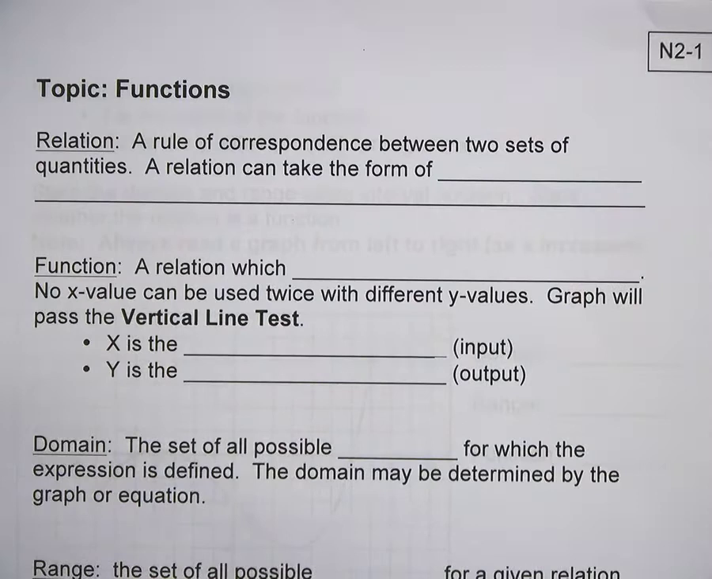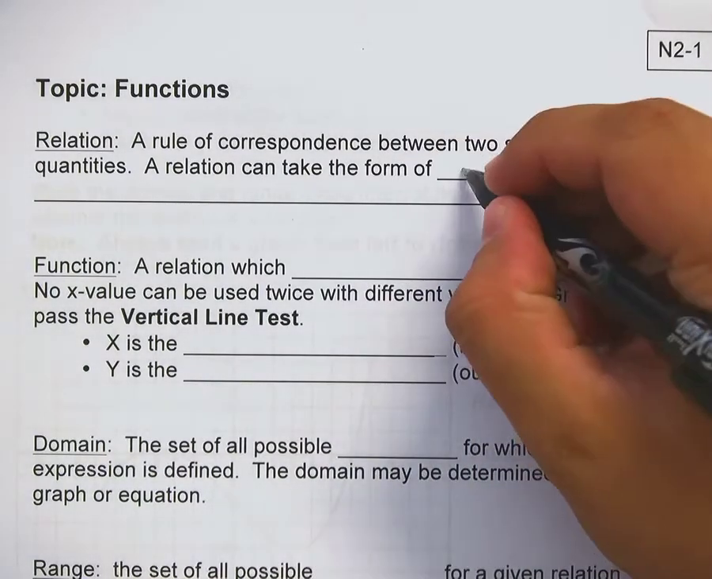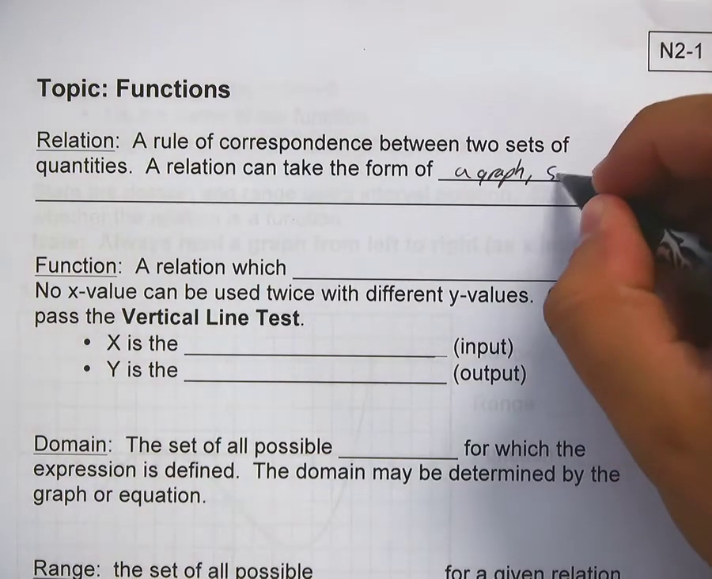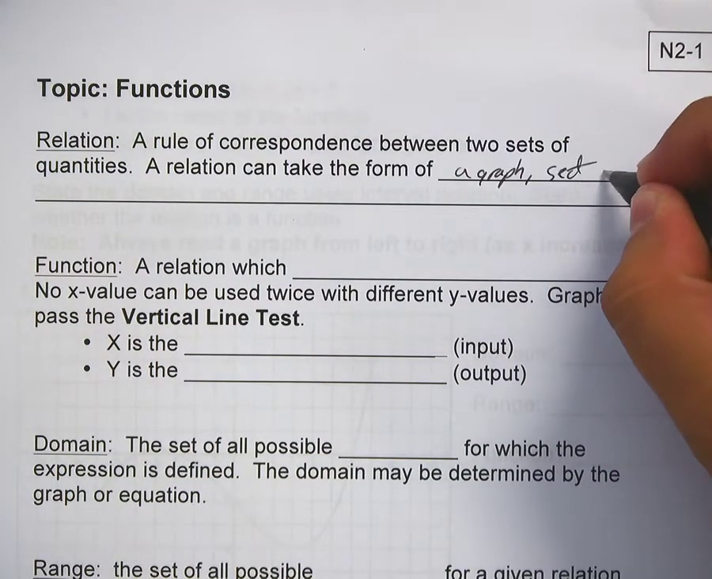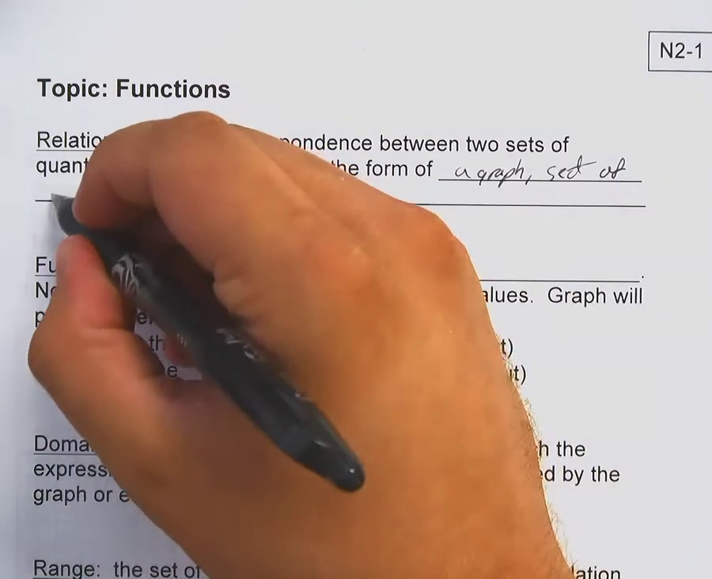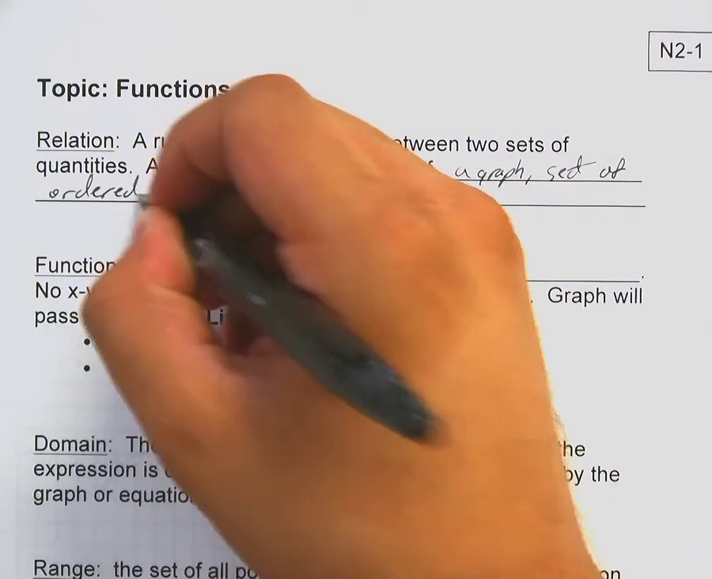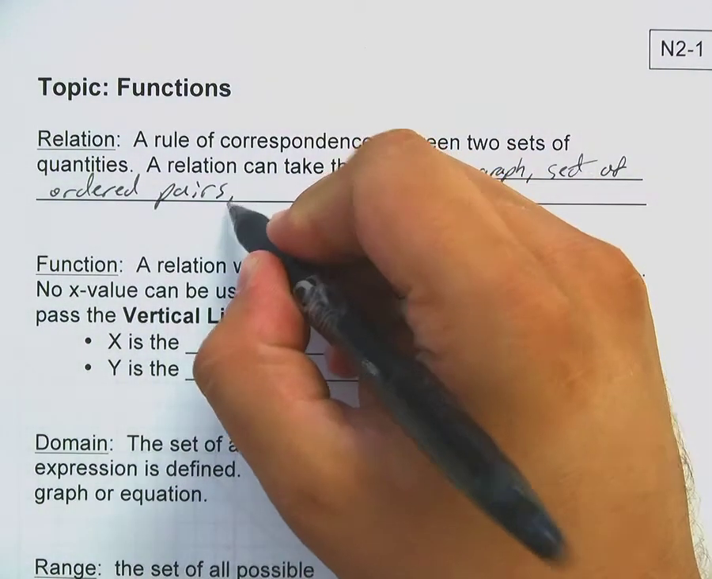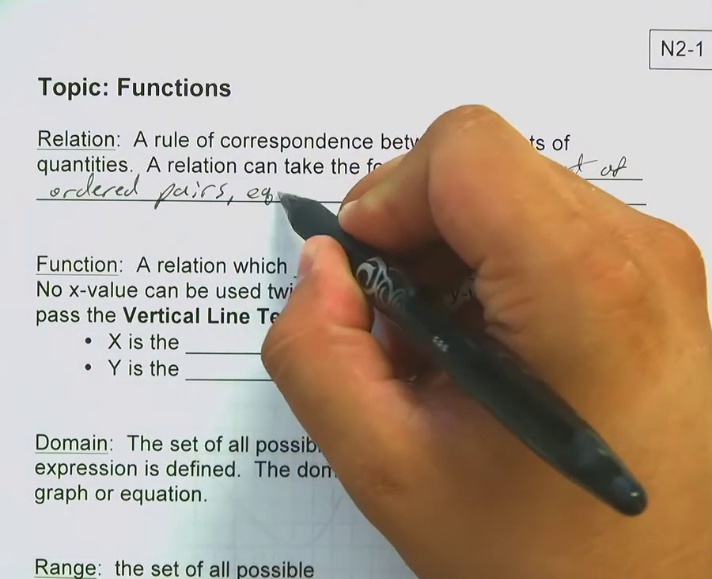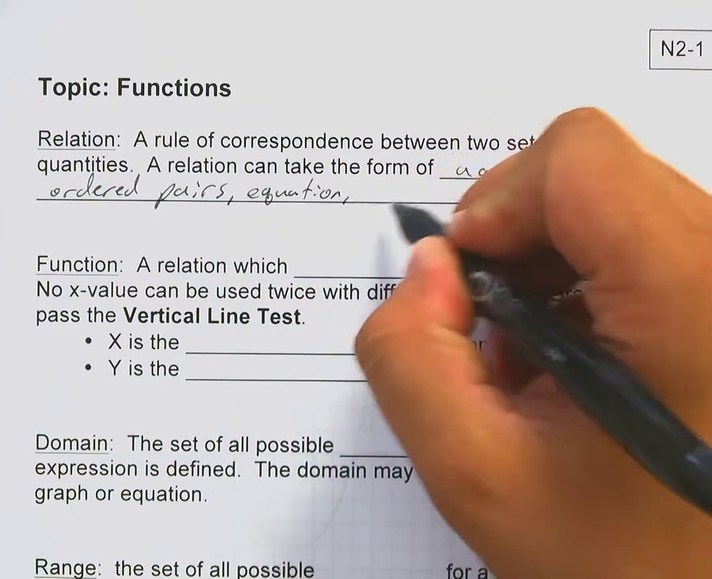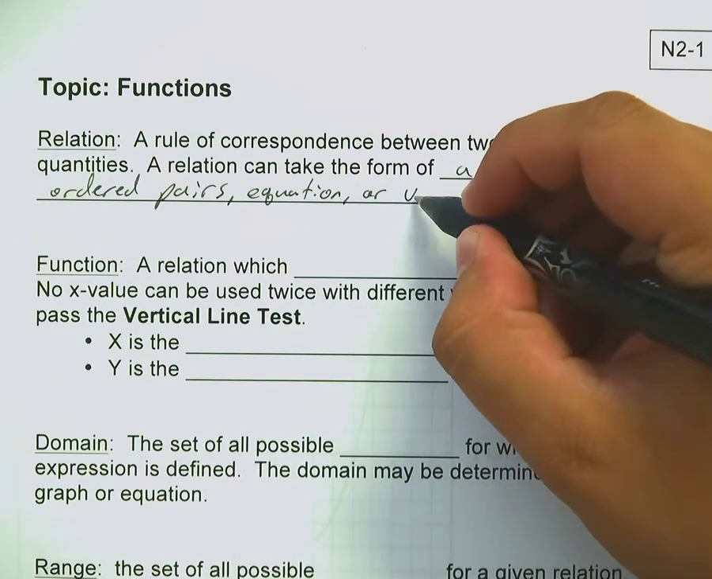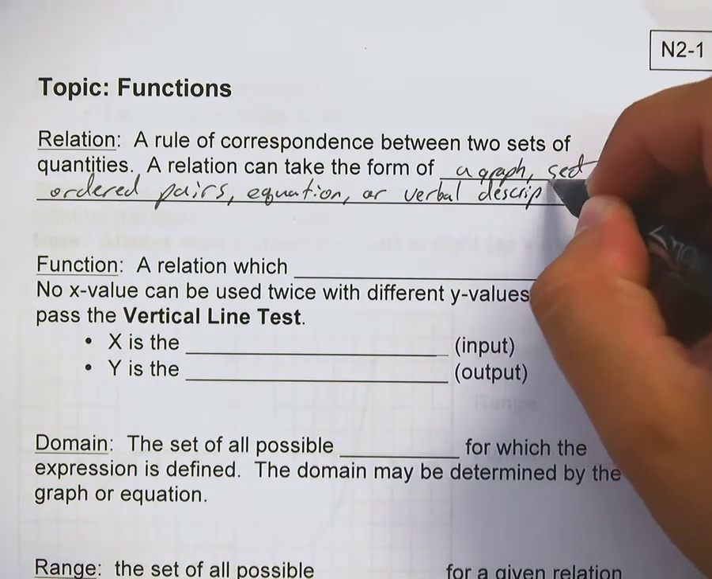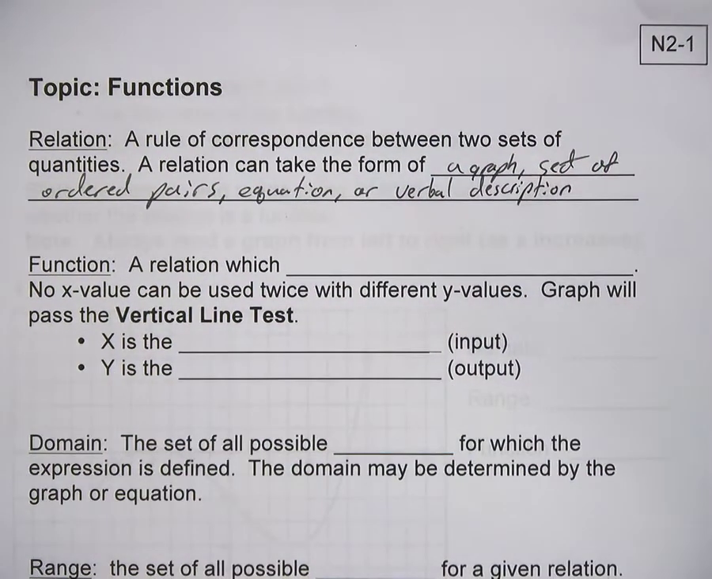So a relation can take many different forms. It can take the form of a graph or a set of ordered pairs. Make sure that you are writing this down here. A set of ordered pairs. It can be an equation or a verbal description. Right? Or a verbal description.